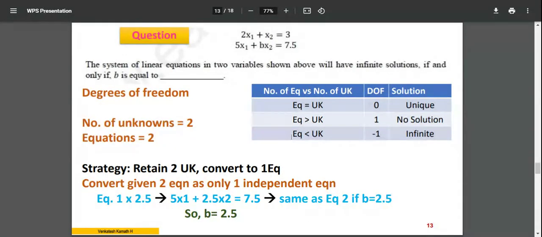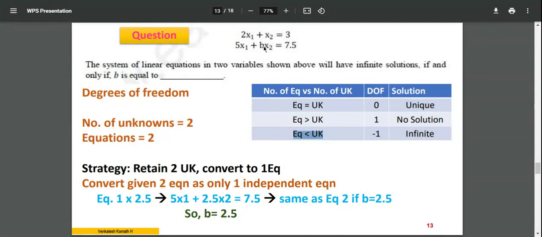And there is another situation where the number of equations is lesser than the number of unknowns. In this case, the equations are insufficient to solve all the unknowns. In that case, you have an infinite number of solutions, a large number of solutions, any number it matches. So what should you have here now, what is the condition required? Right now, if you observe, say that b is fixed, one number is there.